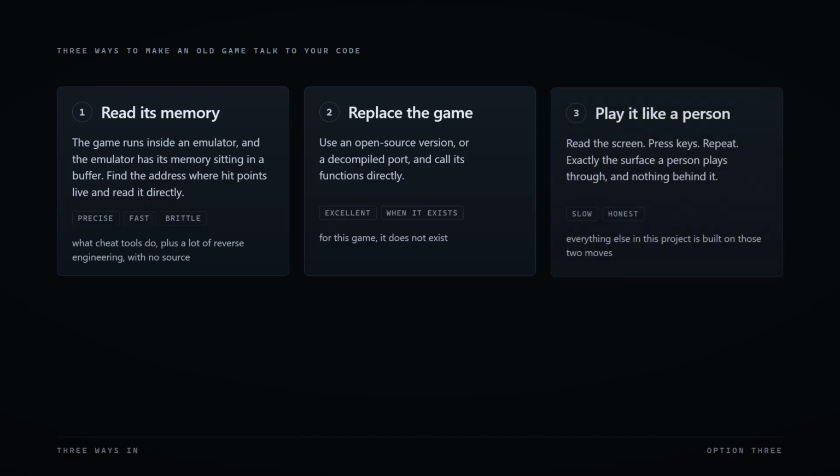That's what cheat tools do. Precise, fast, brittle, and a great deal of reverse engineering with no source and no documentation. 2. Replace the game. Use an open source version or a decompiled port and call its functions directly.